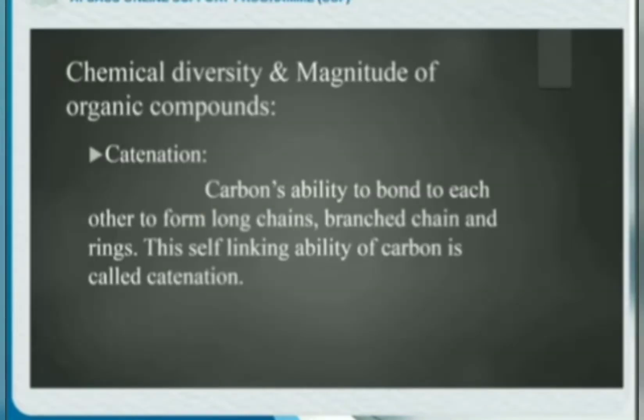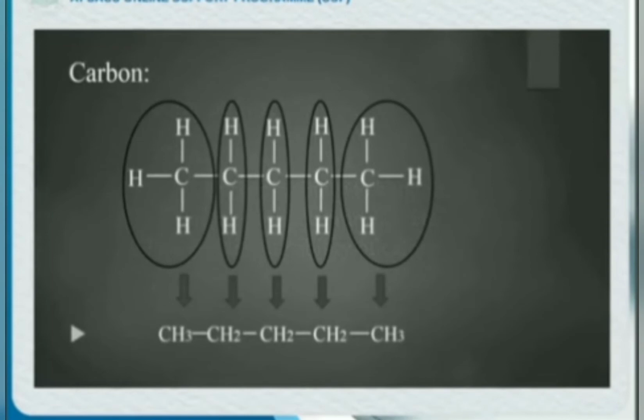So students, what is the definition of catenation? It is carbon's ability to bond to each other to form long chains, branch chains and rings. This self-linking ability of carbon is called catenation. Look at the example. 1, 2, 3, 4, 5 carbon atoms bond with itself and it is forming pentane. The name of the compound is pentane.